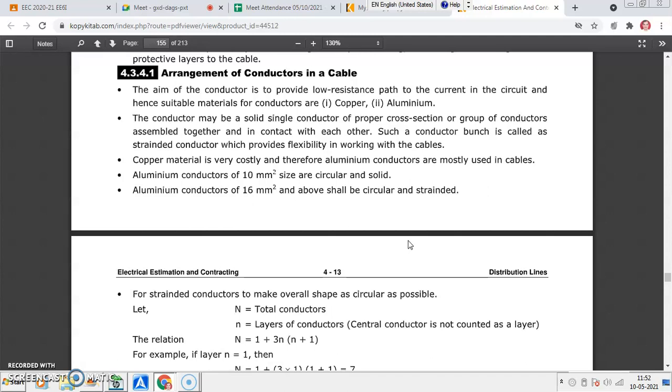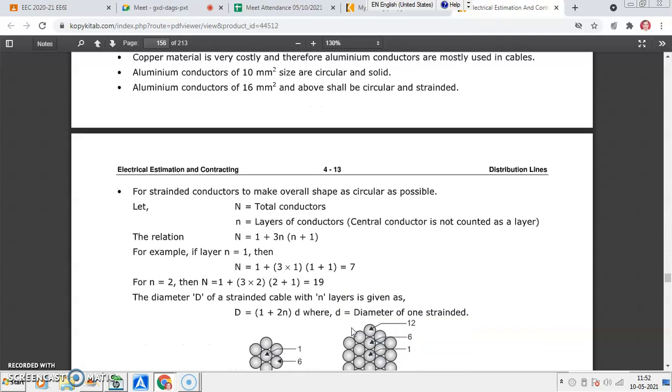Aluminum conductors, particularly 10 mm square size, circular and solid, and aluminum conductors of 16 mm square size are particularly used for the stranding. Sometimes copper is also used, but copper conductors are of lesser size than 10 mm square. But for 99% of cables we are now going for aluminum conductors because it is a nice economical replacement to copper as a material.